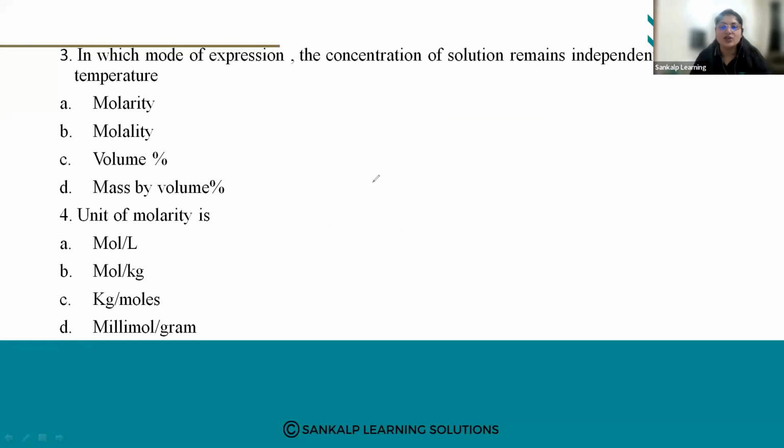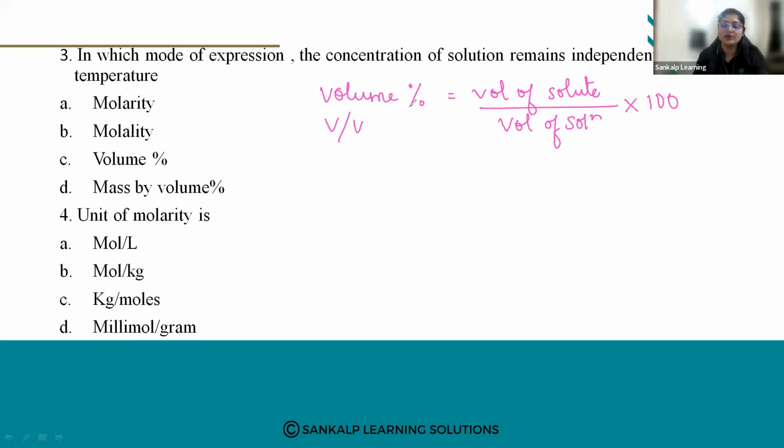It is the volume of solute divided by the volume of solution into 100, that is V by V. If it is 30% V by V, it means 30 ml of solute is dissolved in 100 ml of solution.